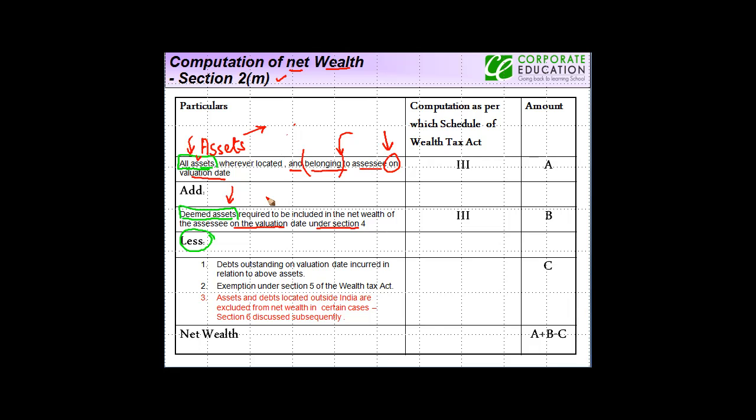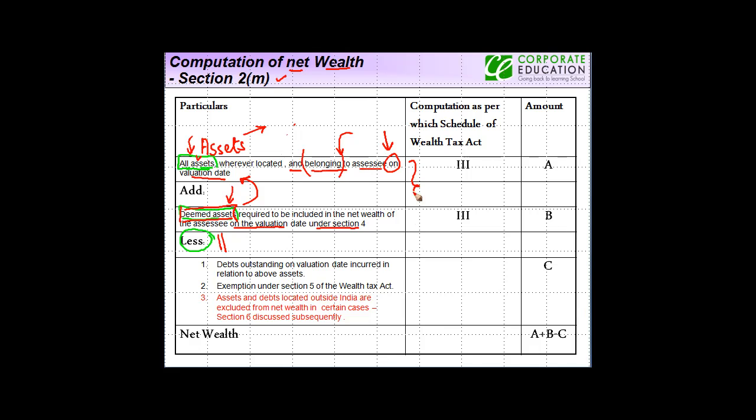In detail we are going to see this in the subsequent slides, but just to understand the concept, you need to add the deemed assets to the normal asset, okay, less.